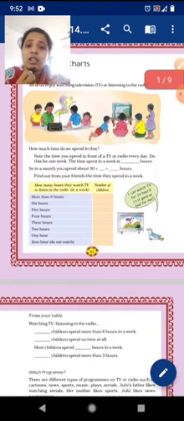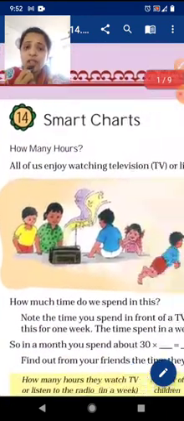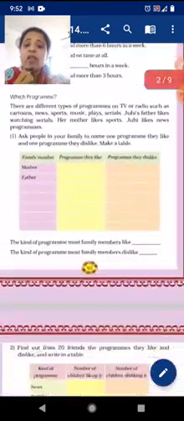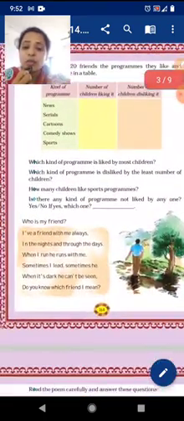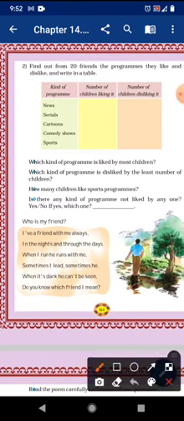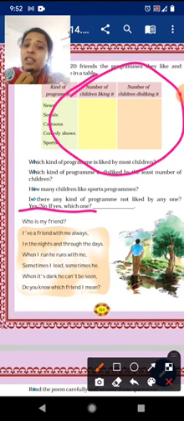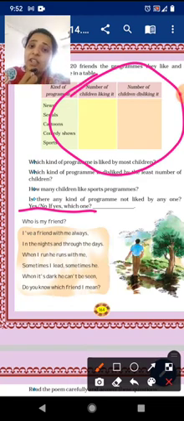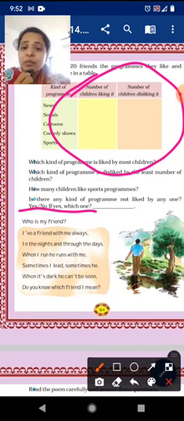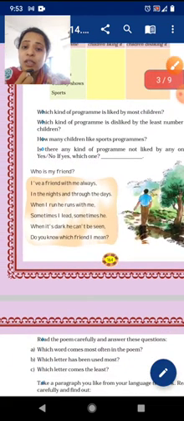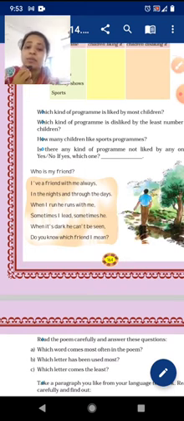See, students, we were there in chapter number 14, smart charts, and already we have done this chapter up to page number 146, till here, right? And in our previous video I gave you some homework to fill this table, and it's fun to fill. You will call your friends and have a chat, and after that you can fill this table. Okay, that's a cute activity. So today we will start from here. Okay, let's complete our chapter.